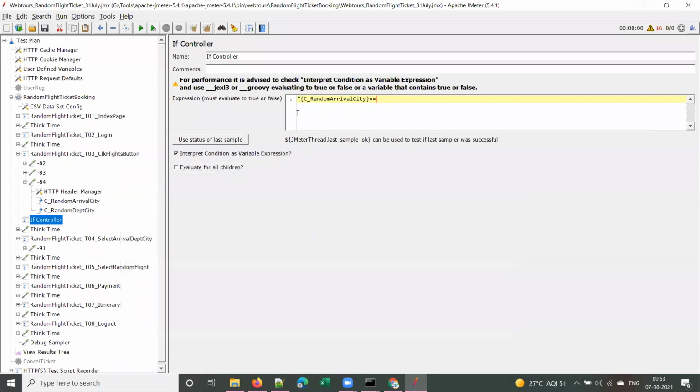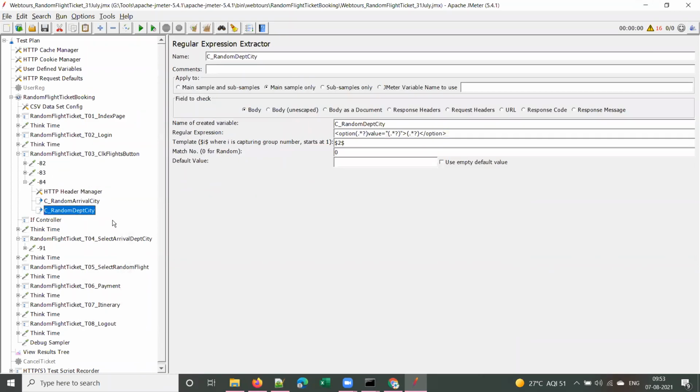Now what we have to do is, both the cities are same. First, let me write that.